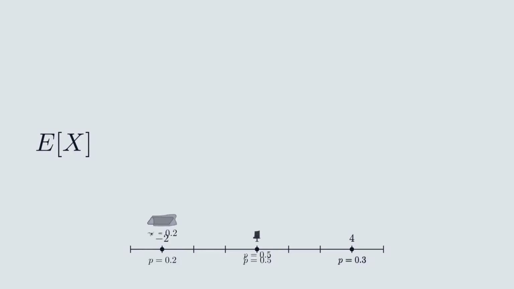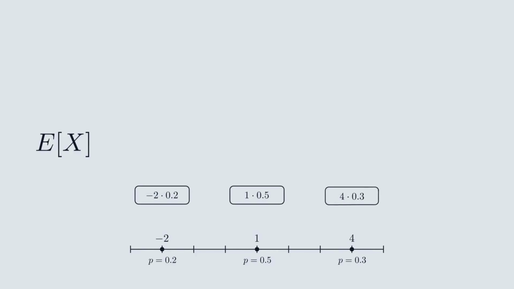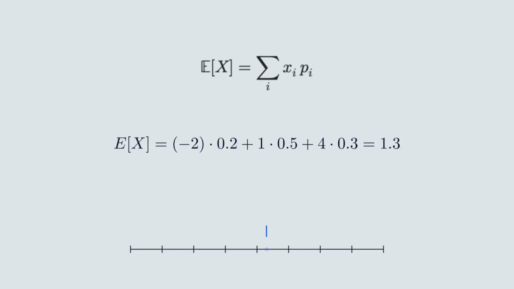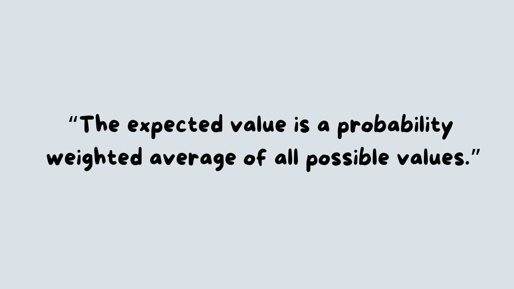There is a simple rule behind this name. Take all possible values that X can assume. For each value, you know two things: the value itself and the probability that X takes this value. To get the expected value, you multiply each value by its probability. Then you add up all these products. In symbols, many books write E of X equals the sum over all values of X times probability of X. If this looks strange to you, it is enough if you remember the sentence. The expected value is a probability-weighted average of all possible values.